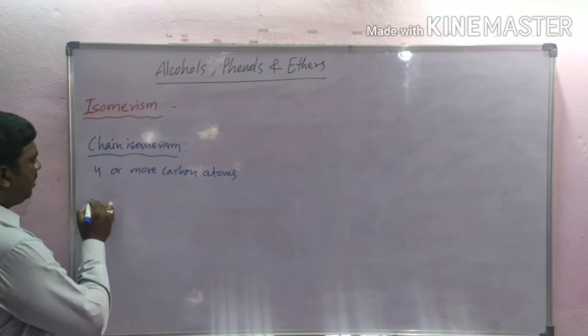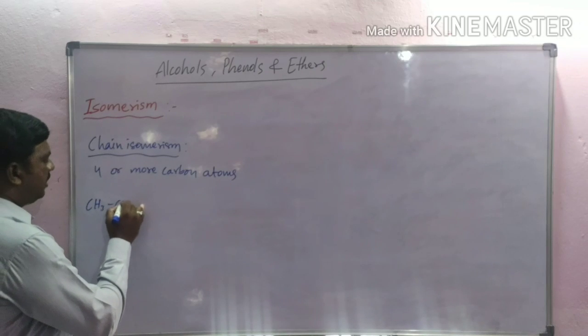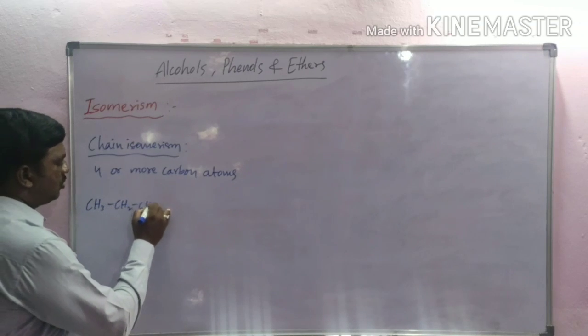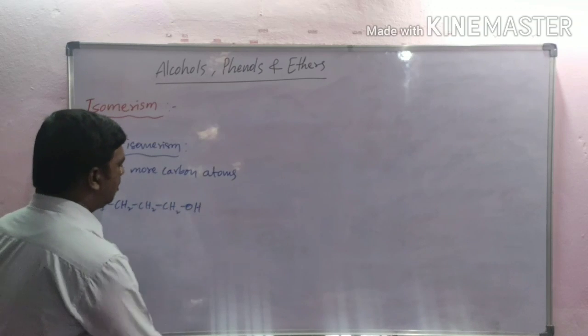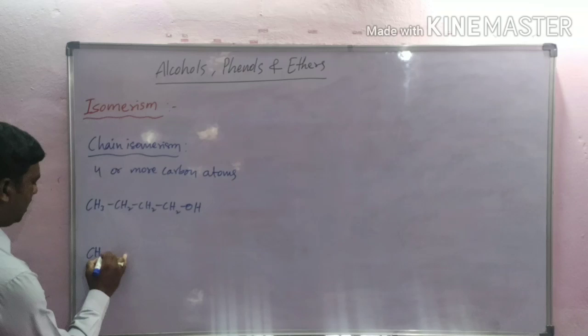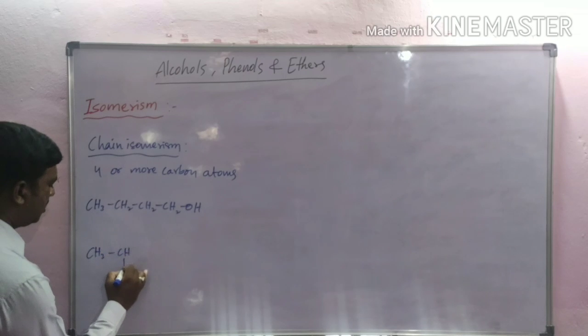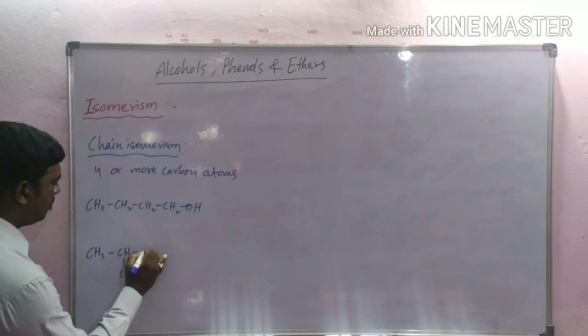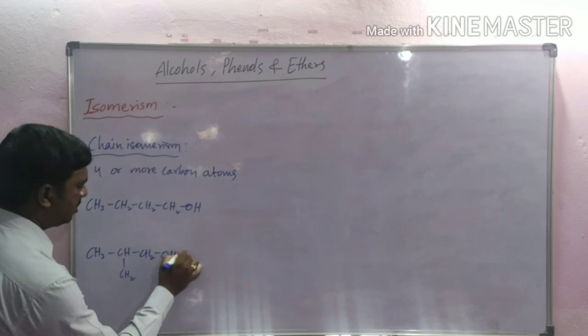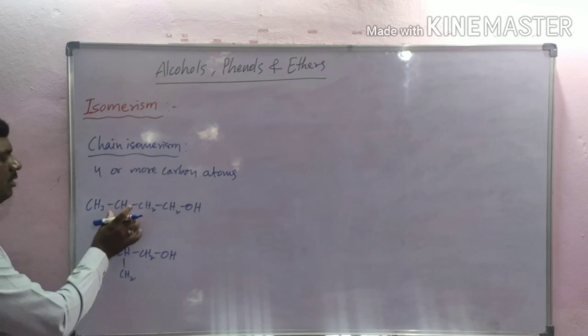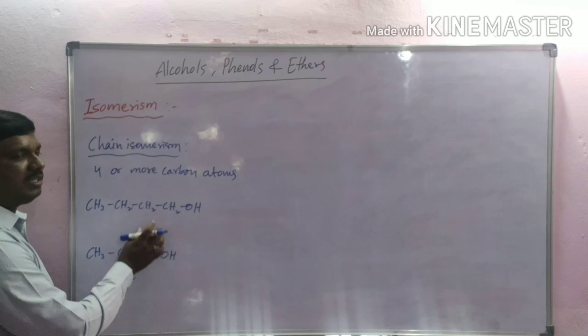For example, here CH3CH2CH2CH2OH and CH3CH(CH3)CH2OH. These compounds have same molecular formula but differ in the chain of carbon atoms.